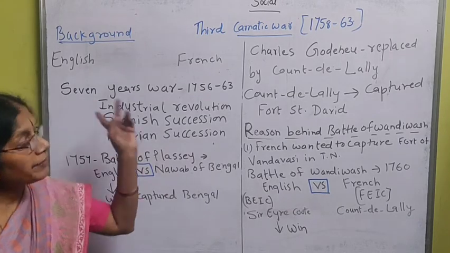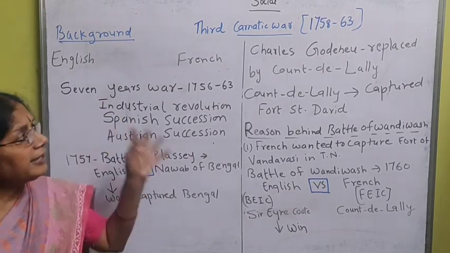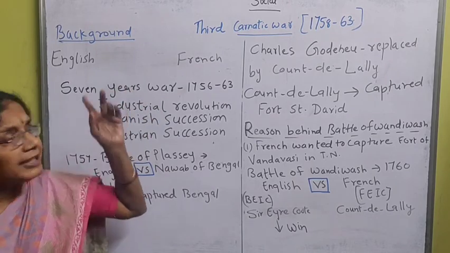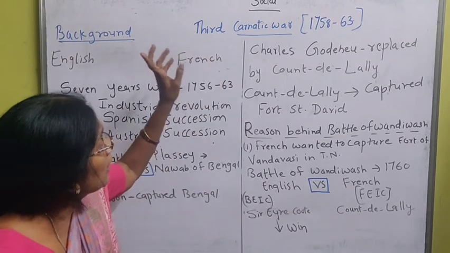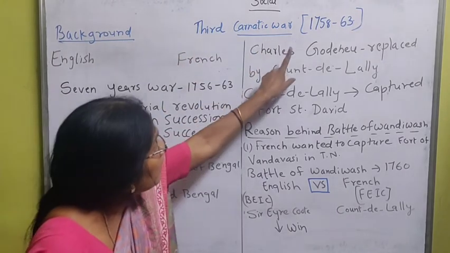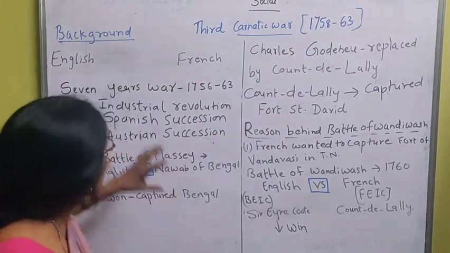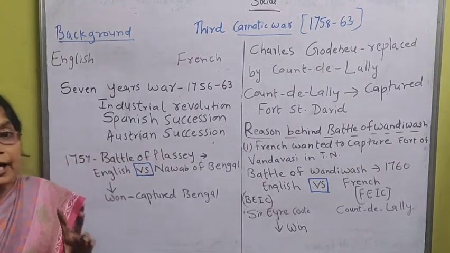In the Second Carnatic War we saw what happened and when it ended. We will see today the Third Carnatic War, which was from 1758 to 63. There is a background for the Third Carnatic War.